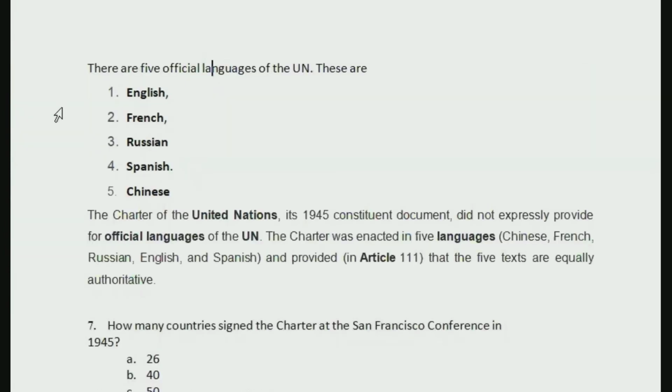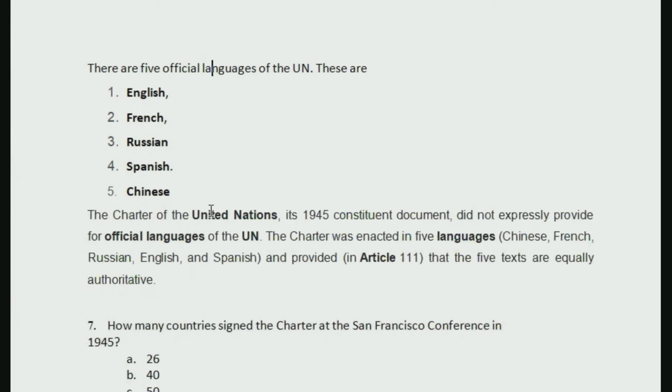All right, next important thing which we have is regarding the official languages of United Nations. There are these 5 official languages. A lot of times questions are being asked regarding which one of these is an official language and which is not. Questions are being asked around this part in many exams. So you can remember English, French, Russian, Spanish, and Chinese. These are the 5 official languages of United Nations.